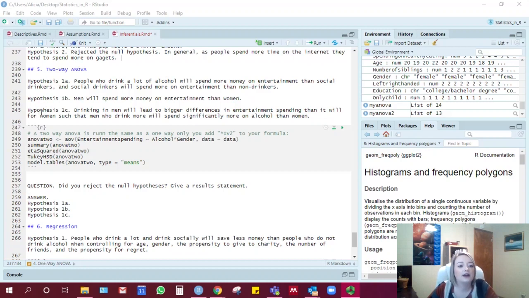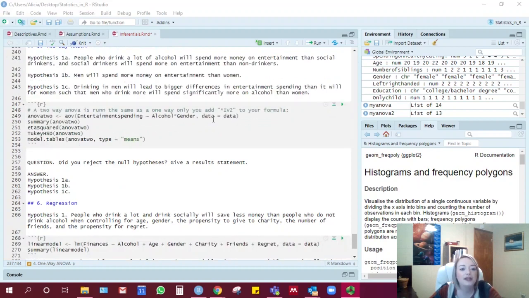And then for our interaction hypothesis, the interaction of gender and alcohol, we said that drinking in men will lead to bigger differences in entertainment spending than it will for women, such that men who drink more will spend significantly more on alcohol than women who drink a lot.